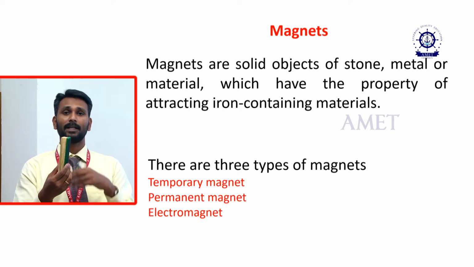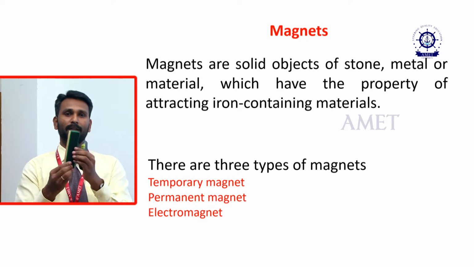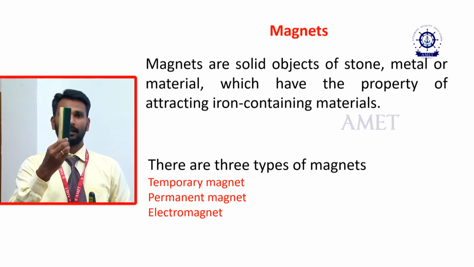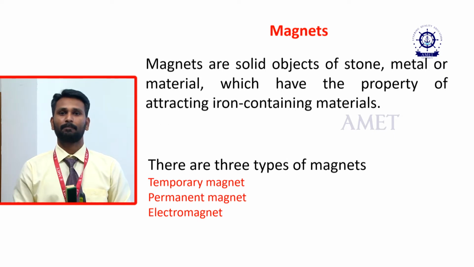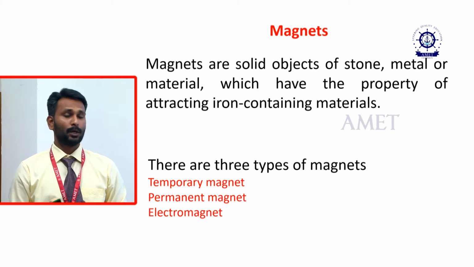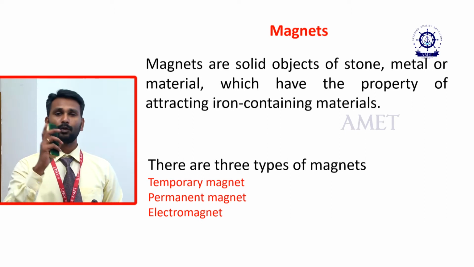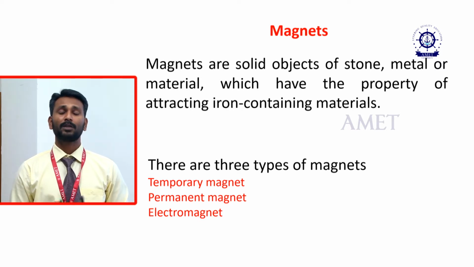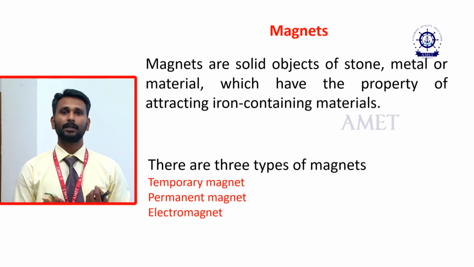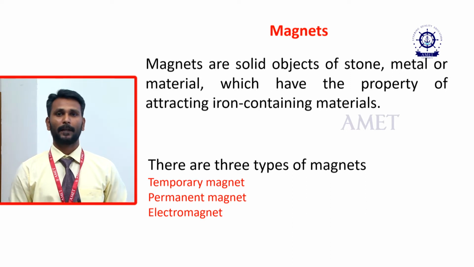The rod gets magnetization and acts as a bar magnet. Compared to the temporary magnet and the permanent magnet, the electromagnet is a very strong magnet. So wherever we need a very strong magnet, we use the electromagnet only.